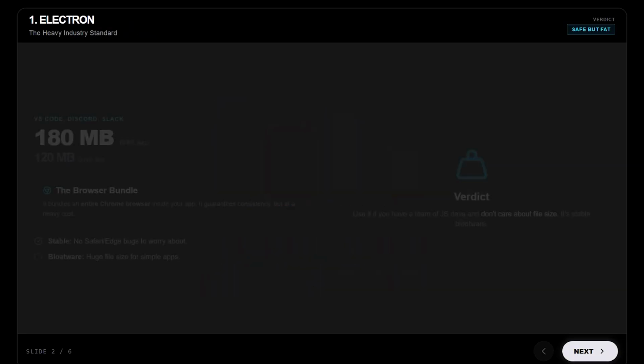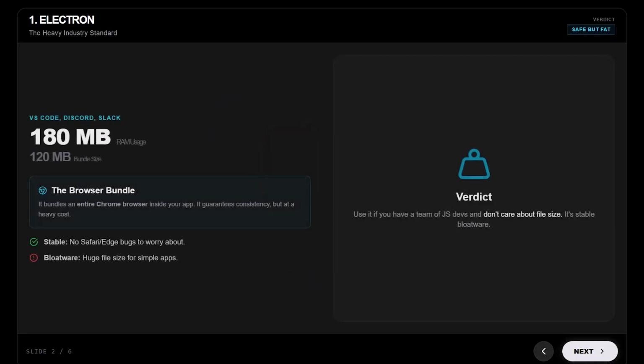Let's start with the giant. Electron is what runs VS Code, Discord, and Slack. The good: in 2026, it is still the only framework that guarantees your app looks exactly the same on Windows, Mac, and Linux. Why? Because it bundles an entire Chrome browser inside your app. You don't have to worry about Safari bugs on Mac or Edge quirks on Windows.